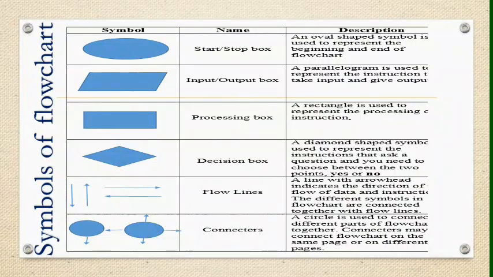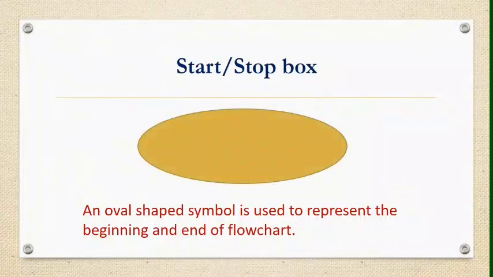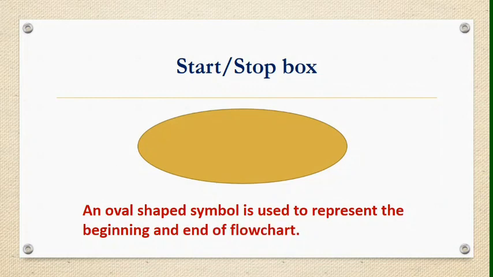These are the important symbols of a flowchart. If you want to draw a flowchart, you have to learn about these symbols. So I will explain every symbol one by one. First symbol is the start stop box. An oval shape symbol is used to represent the beginning and end of the flowchart.